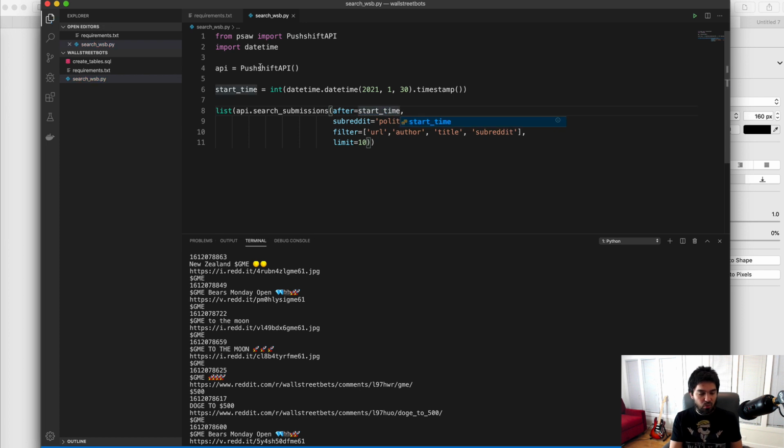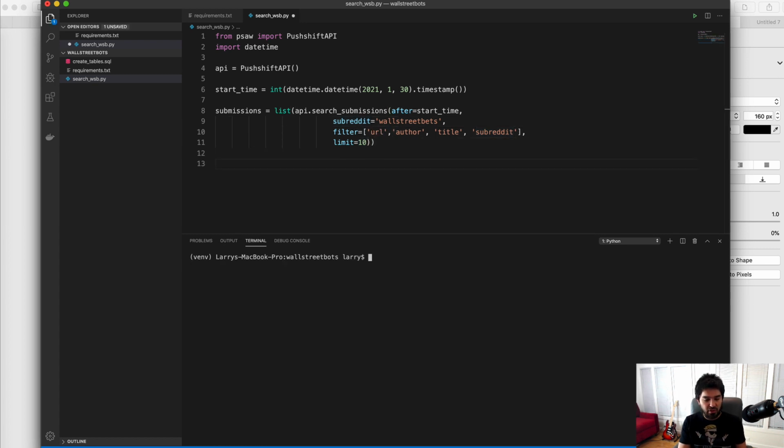So we have our api, we have api.search_submissions, and we want the ones after the start time. The subreddit we want is wallstreetbets, and the fields we want are URL, author, title, and subreddit. That sounds pretty good. That's all we really need. And the limit, we'll just limit it to 10 for now. You see they cast this result to a list, so let's go ahead and store this list in a variable. I'll call it submissions, and we'll say submissions equals list of api.search_submissions.